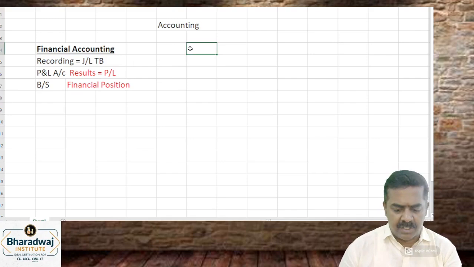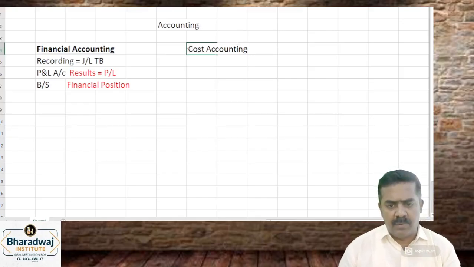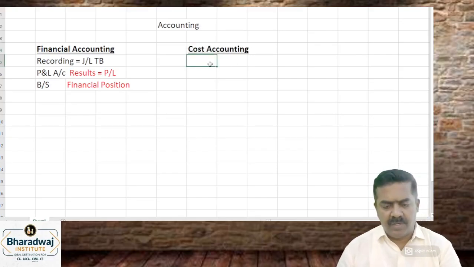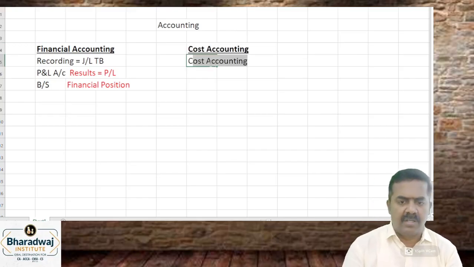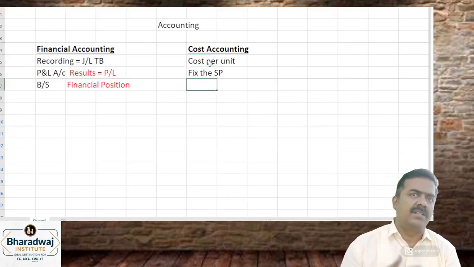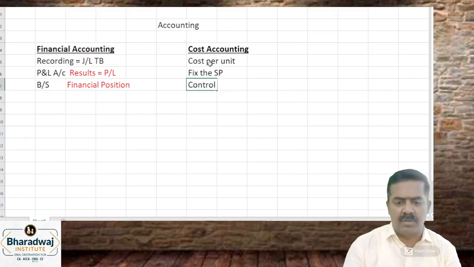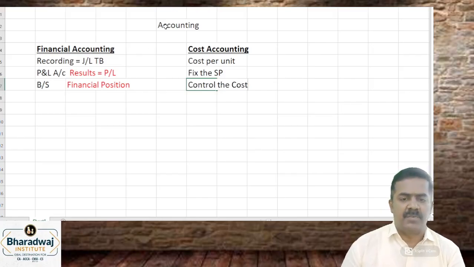The second branch of accounting is which accounting? Cost accounting. What do we do in cost accounting? We find out cost per unit, fix the selling price, and cost accountants aid in fixing the selling price. In the long run, we want to control the cost. That is the second branch of accounting.